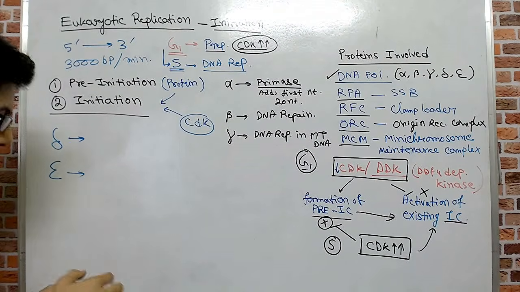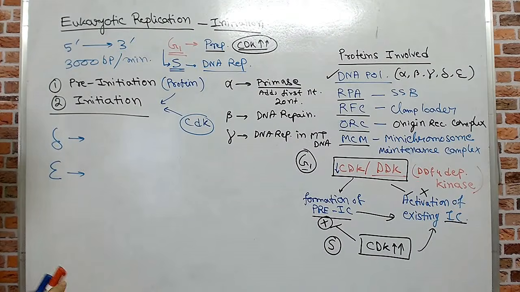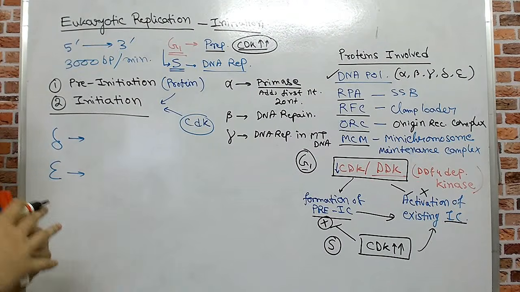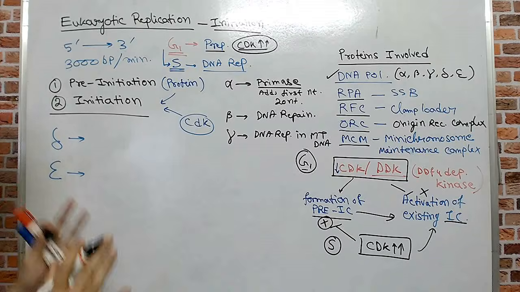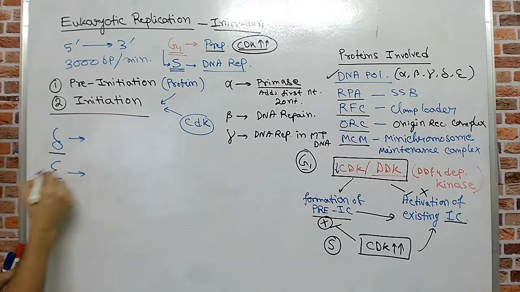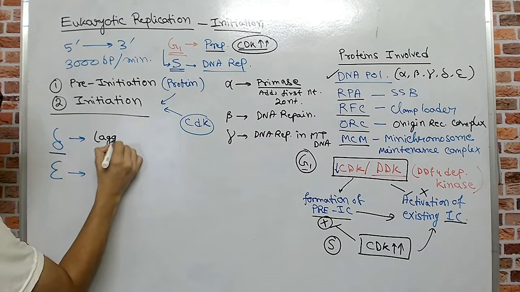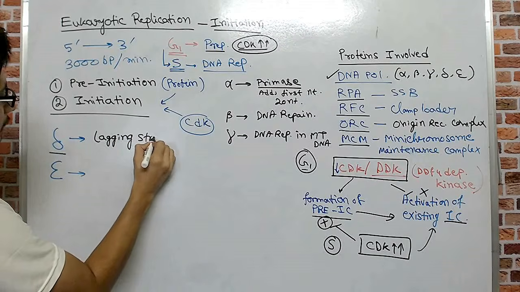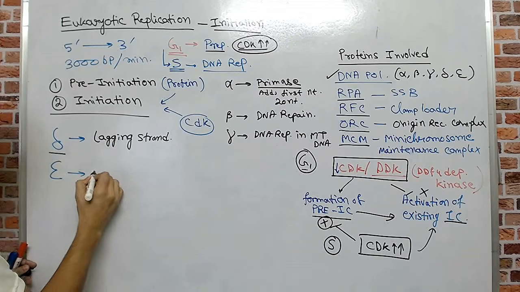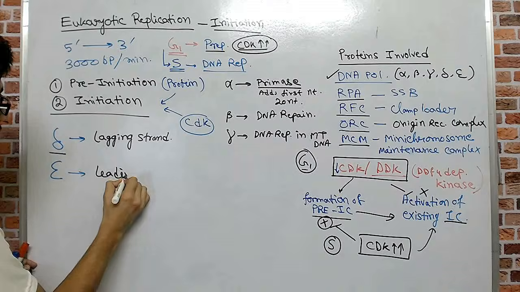These are the two polymerases involved in the actual polymerization of the DNA. By actual polymerization, I mean the delta is involved in lagging strand synthesis, and epsilon is involved in leading strand synthesis.